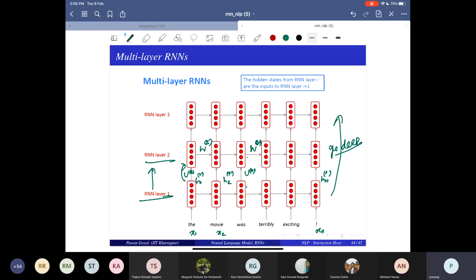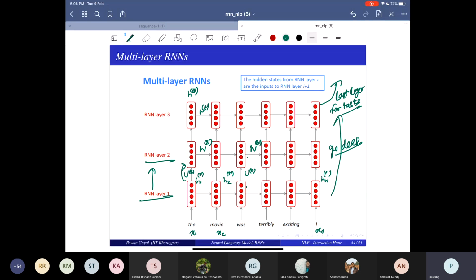And you can go for multiple layers, W2, W3. So you get H1, H2, H3, and you just take the output at the last layer, and use this last layer for your next task. That is where you can use multi-layer.